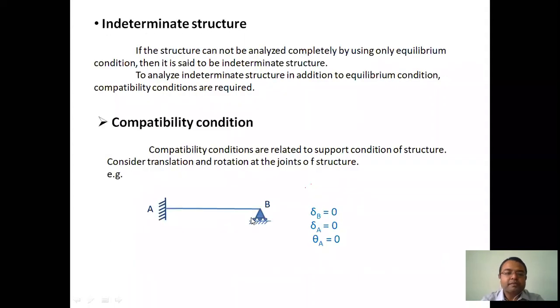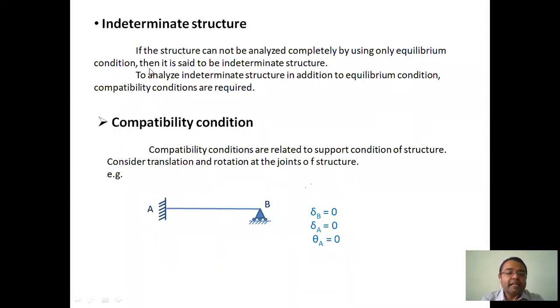So now next, the opposite of it is the indeterminate type of structure. That means to analyze a structure completely, only the equilibrium conditions are not sufficient. In addition to the equilibrium conditions, we should know the compatibility conditions also.